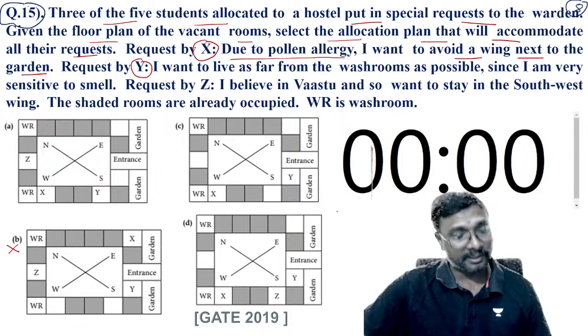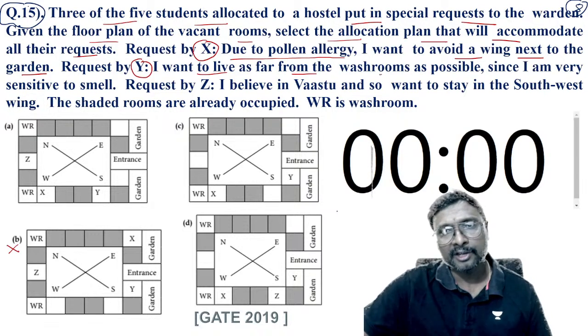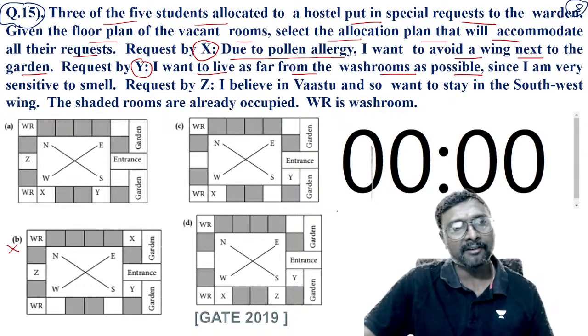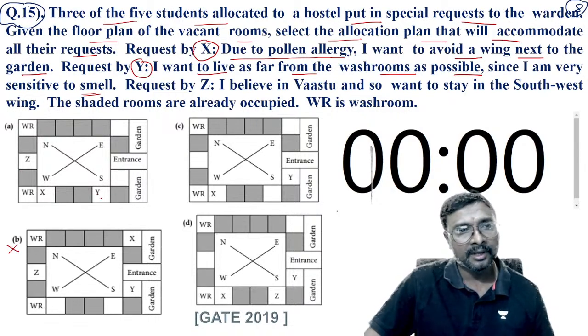Request by Y. What is that? Y wants: I want to live as far from the washrooms as possible, since I am very sensitive to smell. So Y should not be nearby the washrooms. Here in the first option, is there any nearby washroom? WR is nothing but washrooms. Y is not nearby washrooms. Here also Y is not nearby washrooms, and here also Y is not nearby washrooms.